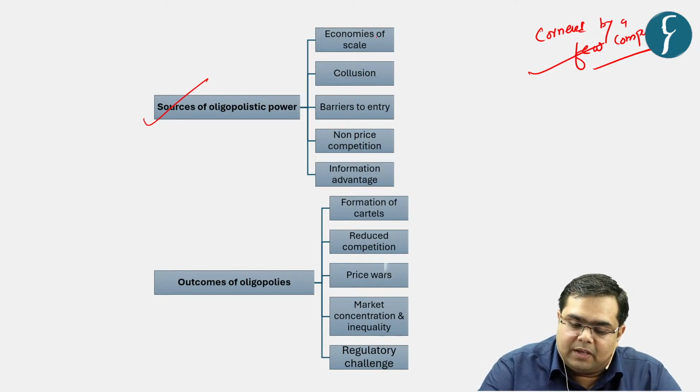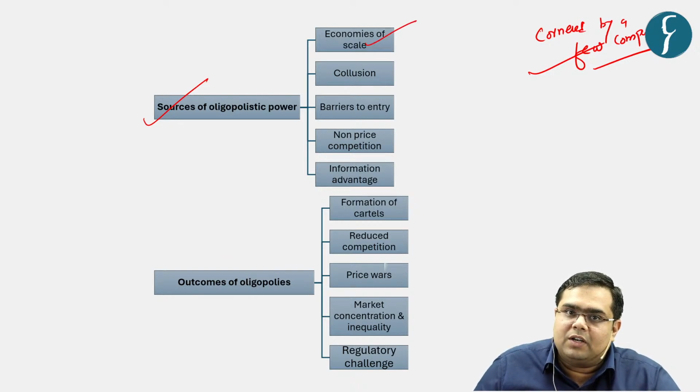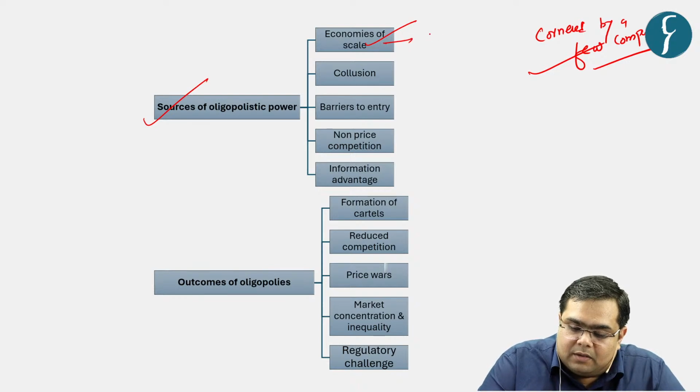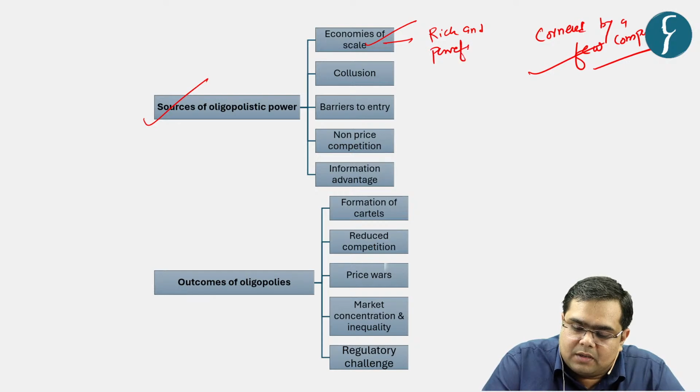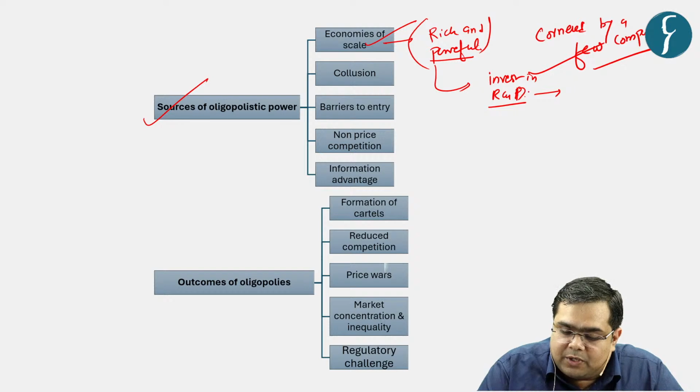The first one being economies of scale. What is the reason behind the formation of oligopolistic powers? Inadvertently, over the period, the rich and powerful companies are able to invest in R&D, research and development, and associated issues, and subsequently they are able to scale up their production.